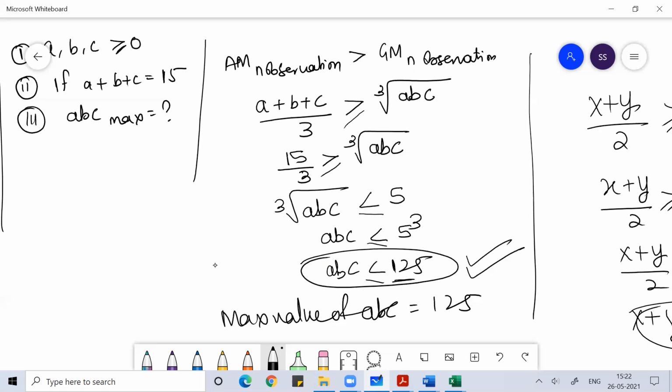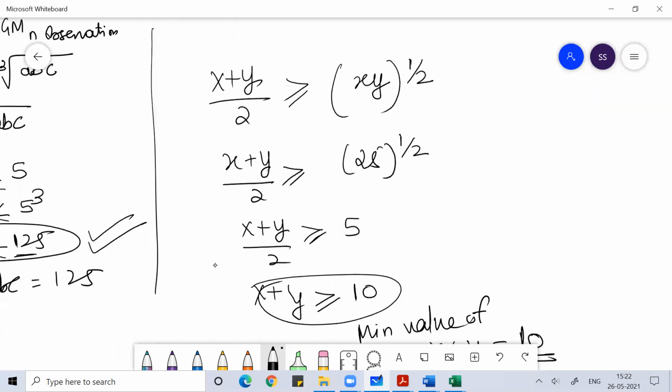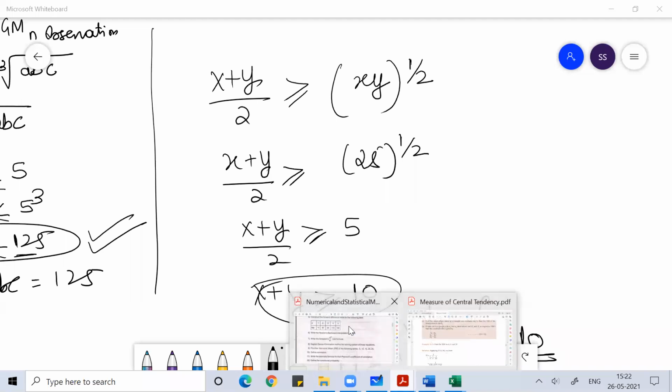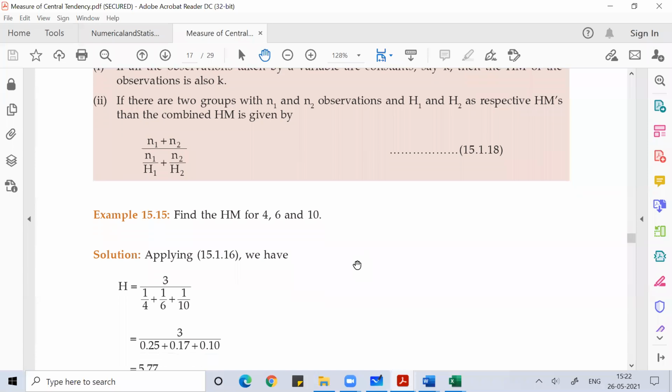Clear? Anyone have any doubt, any question anyone wants to ask? Whatever questions are possible from the concepts of arithmetic mean, geometric mean, and harmonic mean that we discussed, like 4, 6, and 10: if I want the harmonic mean, it would be 3 divided by 1 by 4 plus 1 by 6 plus 1 by 10.